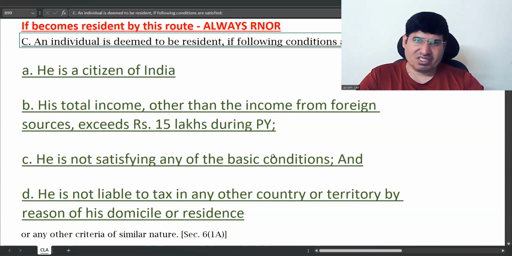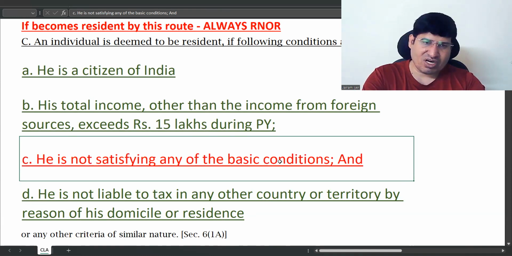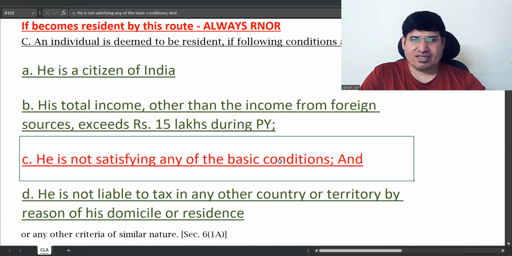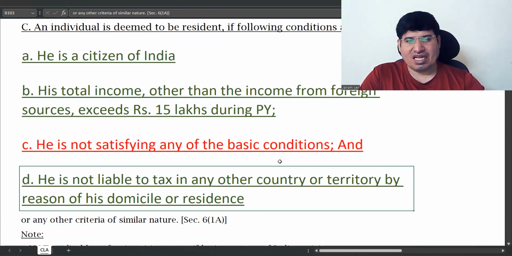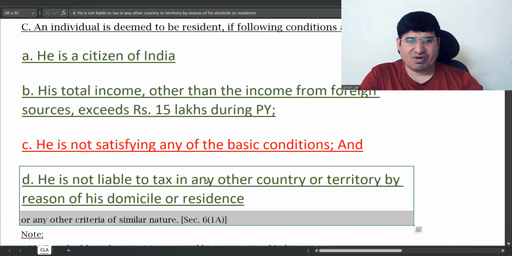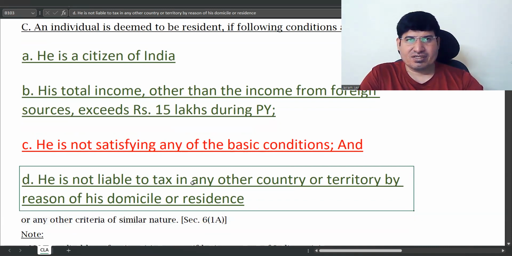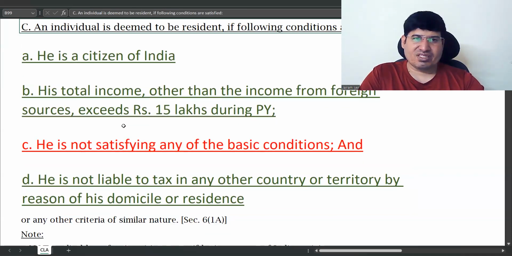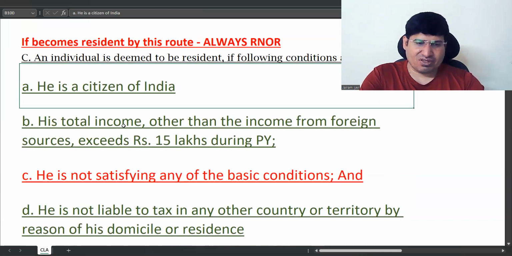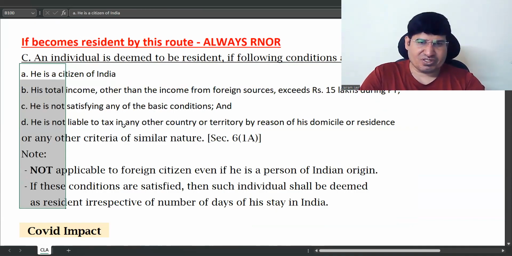So when you're coming to this point, we can assume that he's already not satisfying any basic conditions, isn't it? And if he's liable to tax in any other country, if this one point also you come to know, then these points will not apply to him. So these are what your 3 points of exceptions.